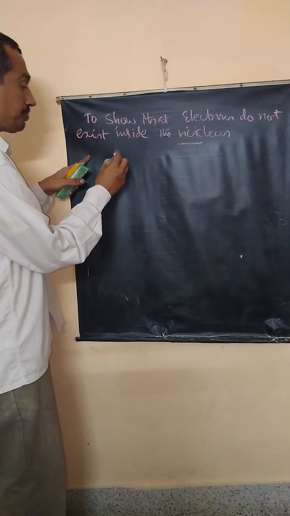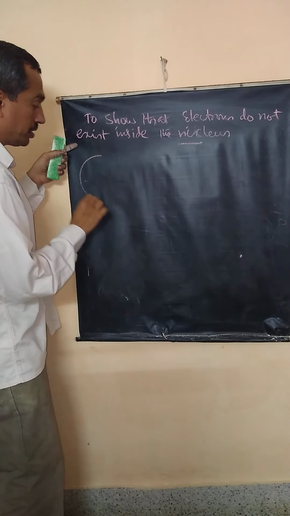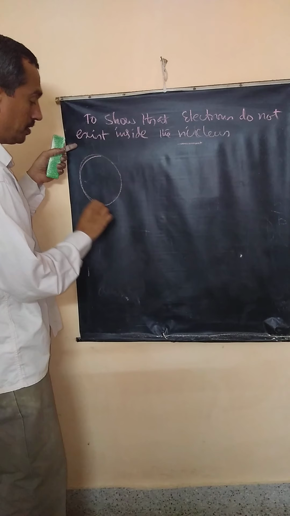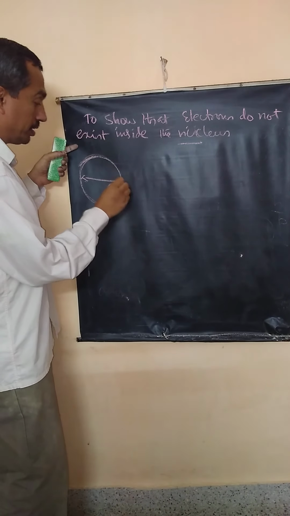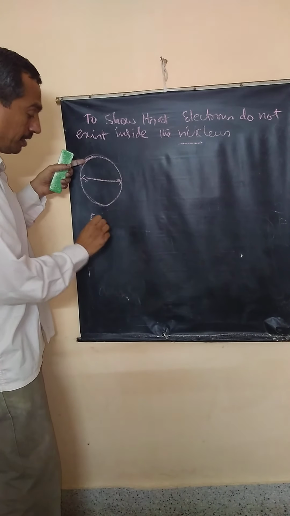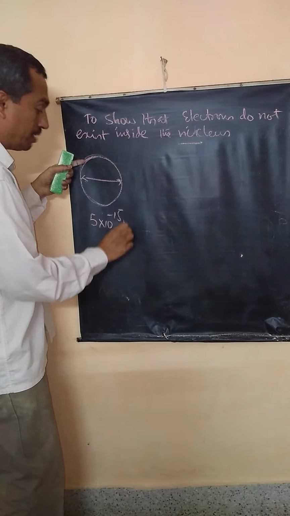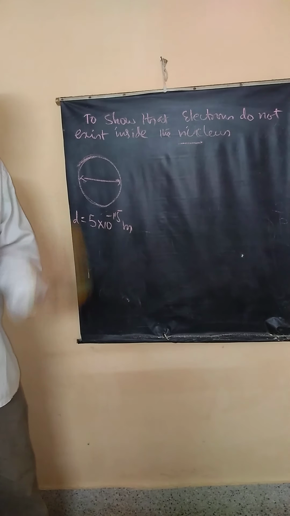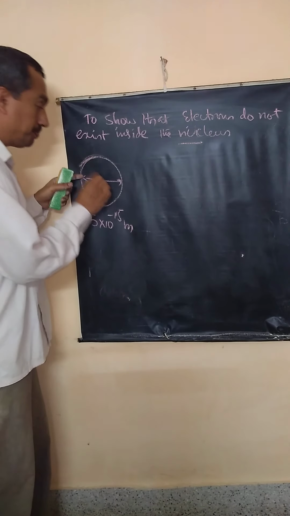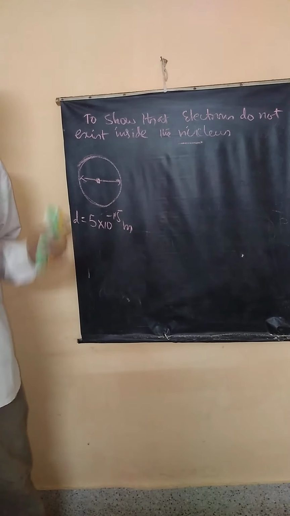See here, I'll imagine now this is the nucleus. We know the diameter of the nucleus is around, let it be, 5 into 10 power minus 15 meter. I will now wrongly assume there is an electron here inside the nucleus. It can be anywhere inside the nucleus.